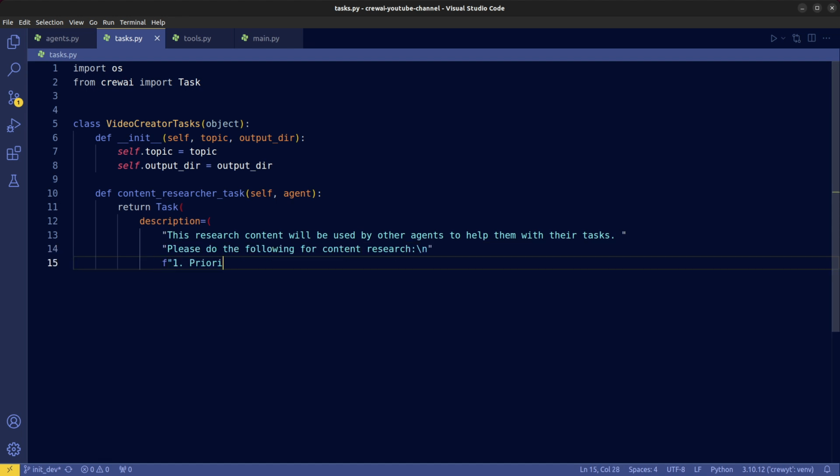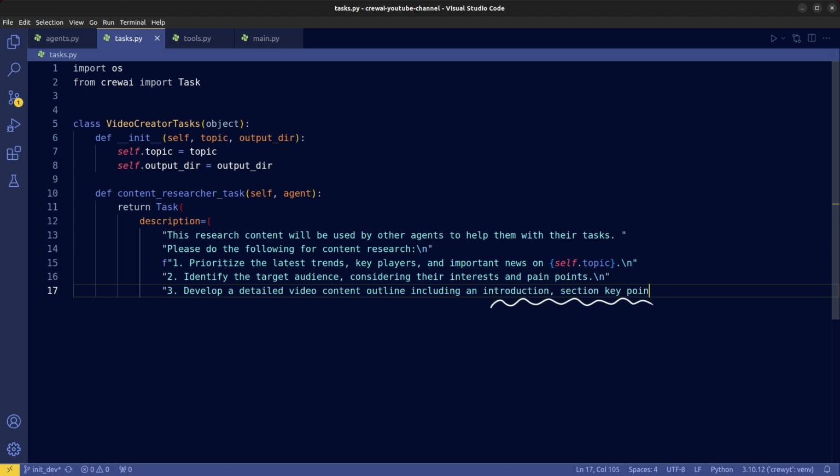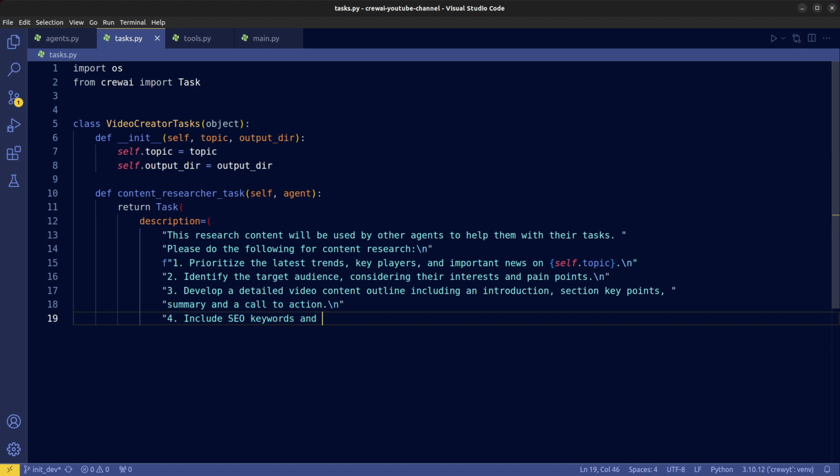We elaborate on the key areas the content researcher should prioritize, things to consider when creating the content outline, and important sections to include. We also want the agent to incorporate SEO keywords and relevant sources for citation.